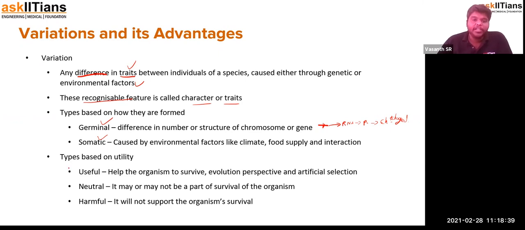So the next part is somatic. Somatic, soma means body. So it is not a change caused in the genetic material that is causing the change in the characteristics.